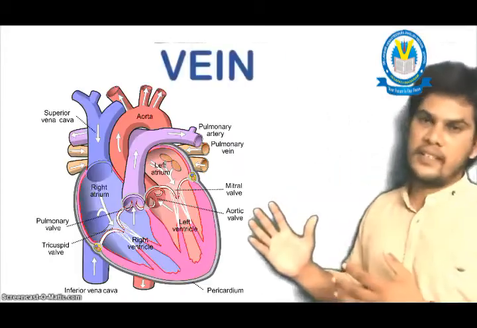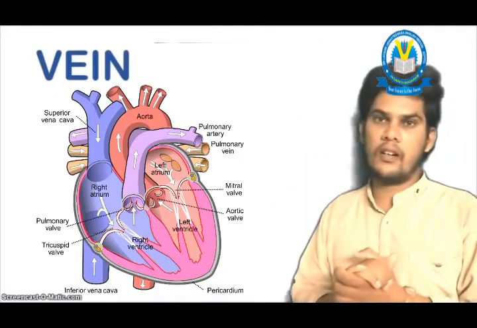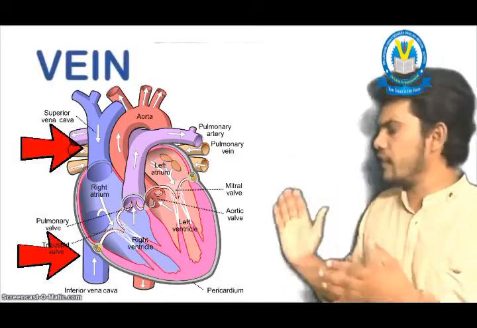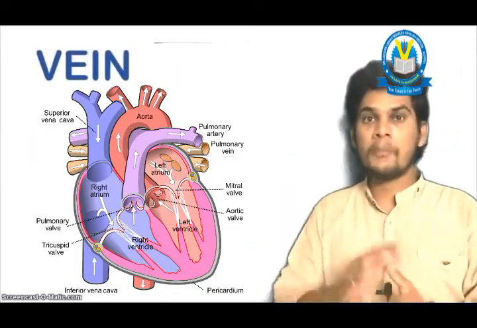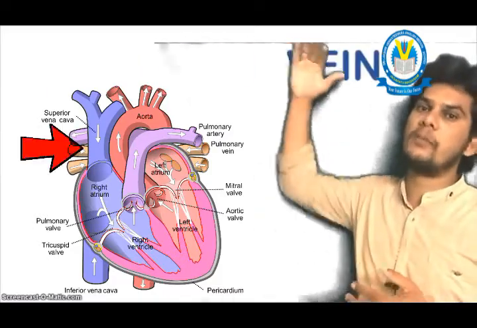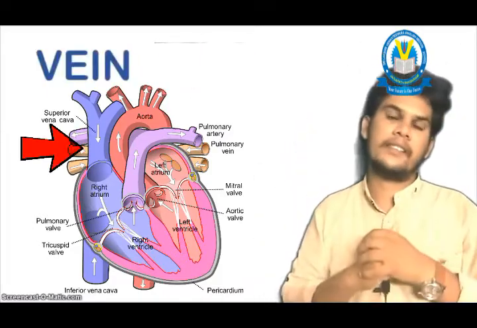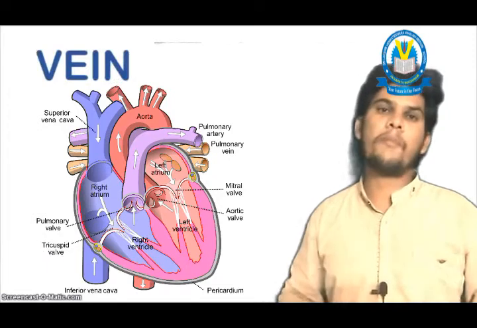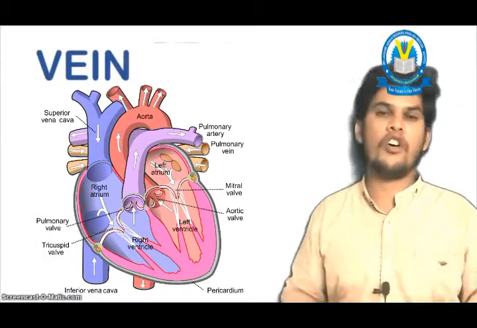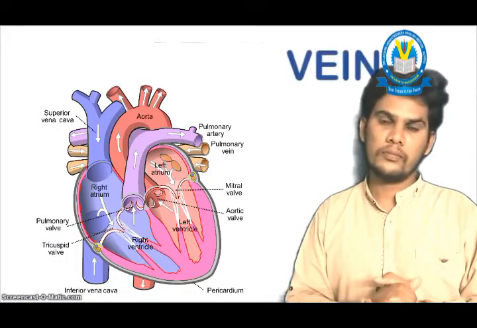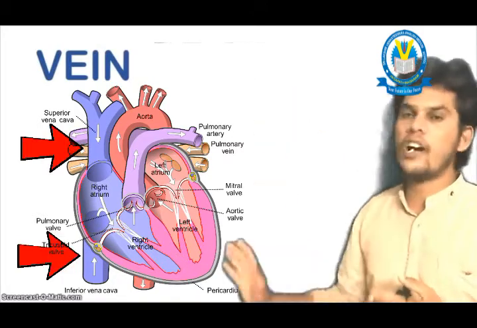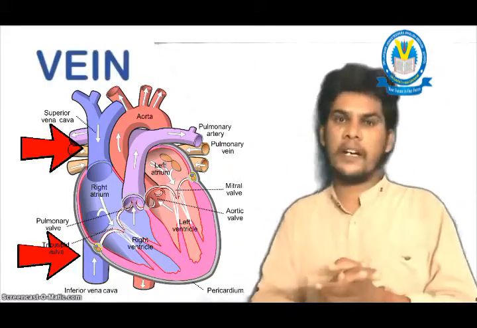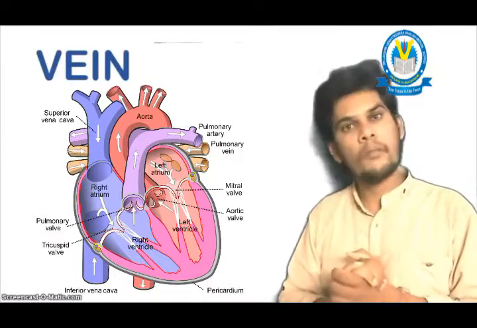As well as veins. There are two biggest veins. They are called the superior vena cava and the inferior vena cava. The superior vena cava collects blood from the upper parts of the body like the head and hands. And the inferior vena cava collects blood from the lower parts of the body like legs and abdomen. So these two are the big veins. They collect deoxygenated or impure blood from the upper and lower parts of the body.